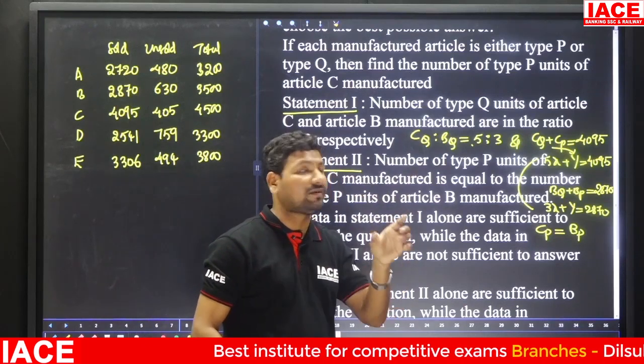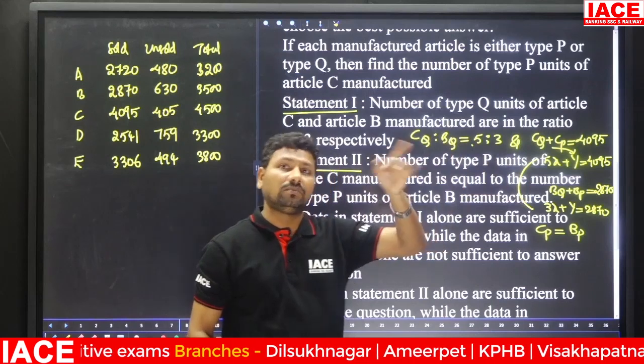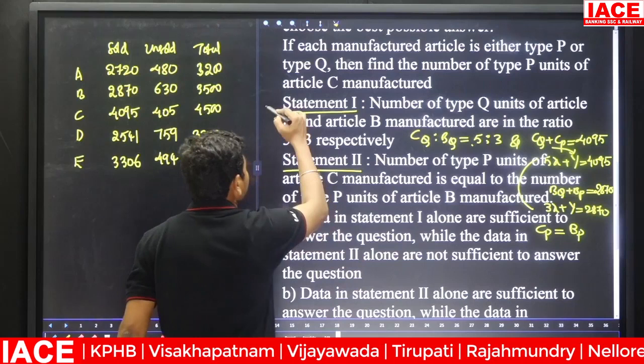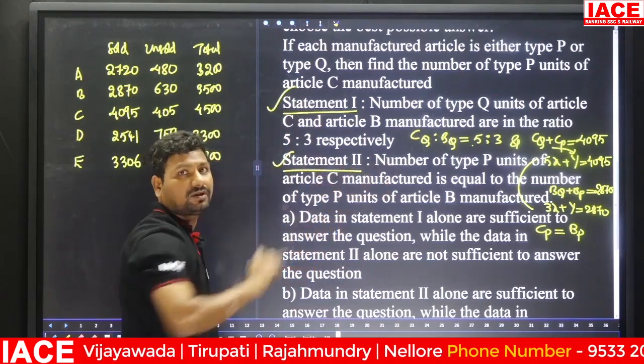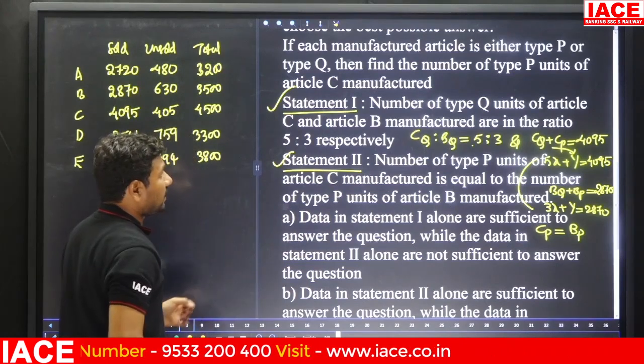Okay, then you will get the Cp value, and from the total value, the Bq value will be removed, you will get the Bp value. Then simply you can understand what the values are. That means we require statement 1 and statement 2. No need to solve it thoroughly. Compulsorily we require both statements to find the answer.